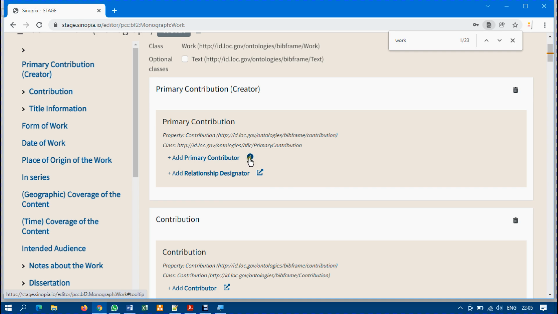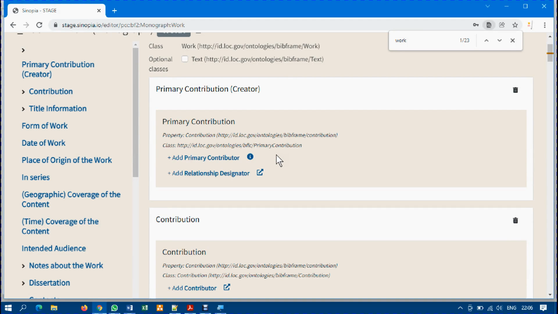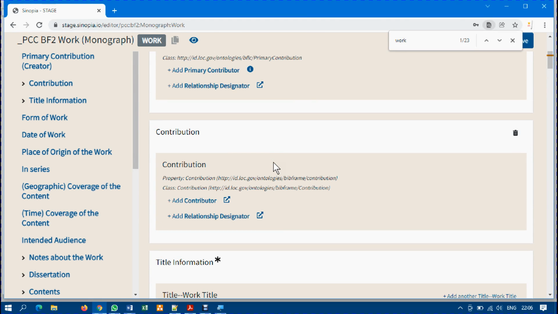Anywhere you see an icon with small i here, it's expected to give you information that you need. And this type of icon that I'm pointing at now, when you click it, it will take you to the RDA website in order for you to obtain the information that you need from there.